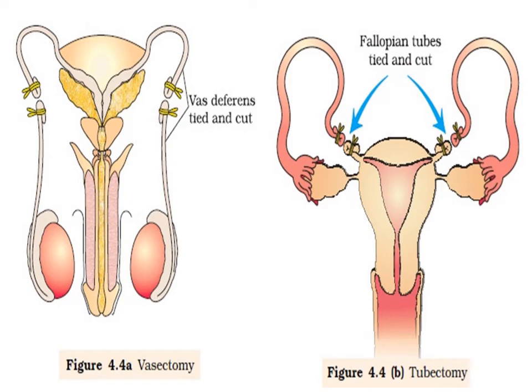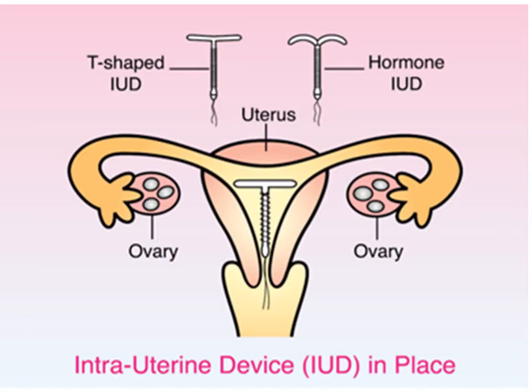Now this picture is showing you the method of vasectomy and tubectomy. Vasectomy is showing you how an incision is made in the vasa deferens so that the sperm will not be allowed to transfer to the ejaculatory duct. And in tubectomy, you can see the fallopian tubes are cut, their incision is made, and then they are tied at the region where they are connected with the uterus, so that if the sperm enters, it will still not be able to reach the egg. So these are the surgical methods for birth control.